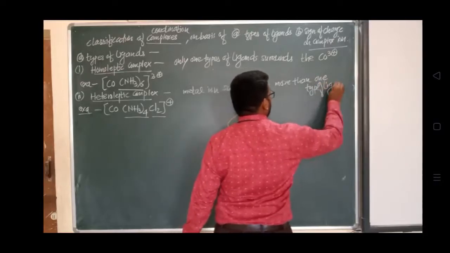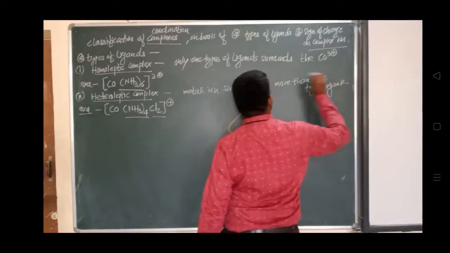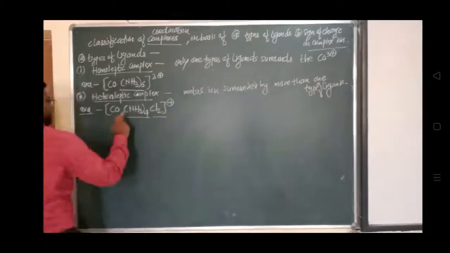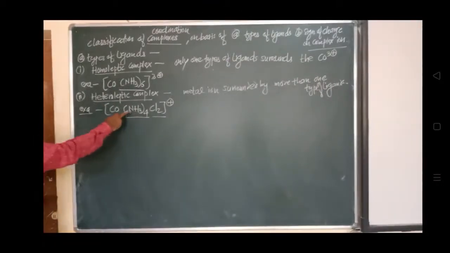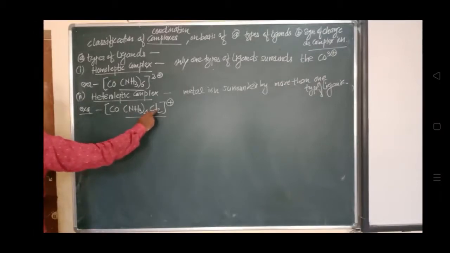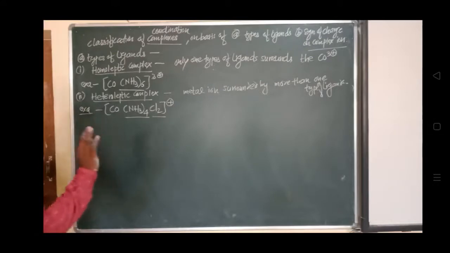One is NH3, in which the nitrogen is sharing its electron pair with this cobalt, as well as chlorine Cl, which is sharing its electron pair with this cobalt. So two types of ligands are present here. That's why it is a heteroleptic complex. So you can classify the different types of homoleptic as well as heteroleptic.